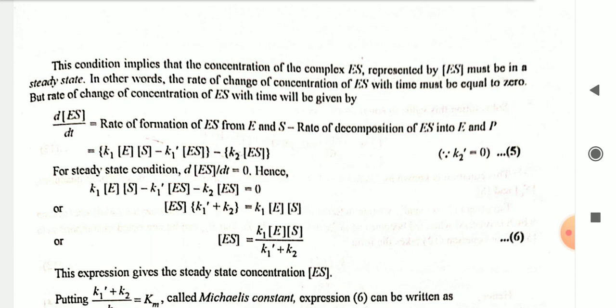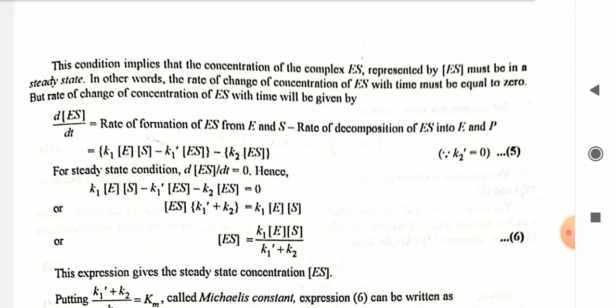For steady state condition, d[ES]/dt is equal to 0 and hence K1[E][S] minus K1 dash [ES] minus K2[ES] is equal to 0. [ES](K1 dash plus K2) is equal to K1[E][S]. [ES] is equal to K1[E][S] by (K1 dash plus K2). This expression gives the steady state concentration of ES.